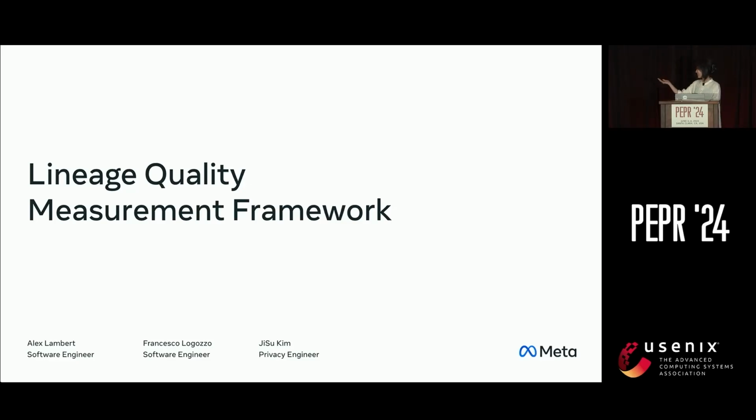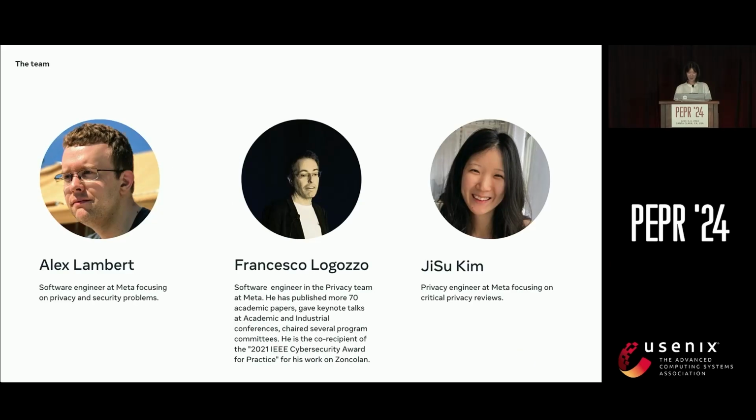But for this presentation, I'm going to have the honor to speak, but it was a group effort, and it was put together by this group, as Francesco and Alex slyly moved across the stage. We are a group of software engineers and a privacy engineer who work closely together in solving a wide variety of interesting privacy-related work at Meta. And it was one of our endeavors together, alongside our other wonderful coworkers, that we started building the Lineage Quality Measurement Framework. Did I say that right? Yes. It's a guiding set of principles on how we will measure and assess the quality of our Lineage tools.